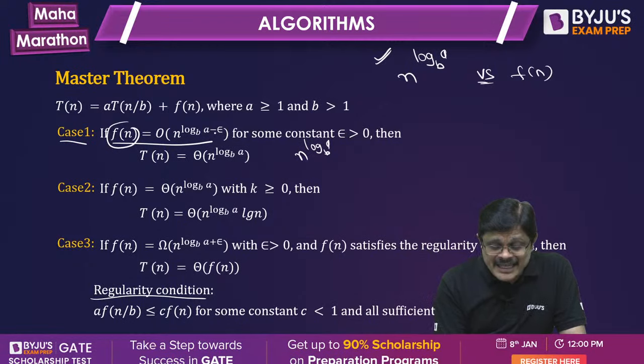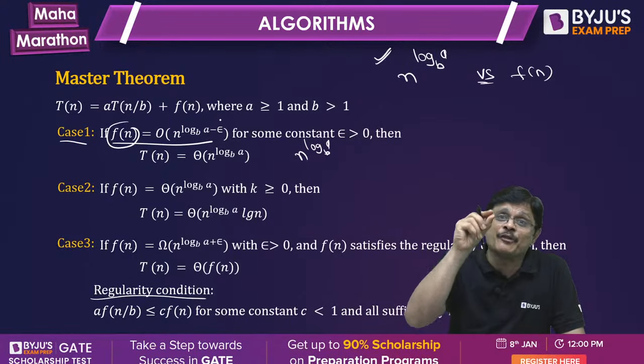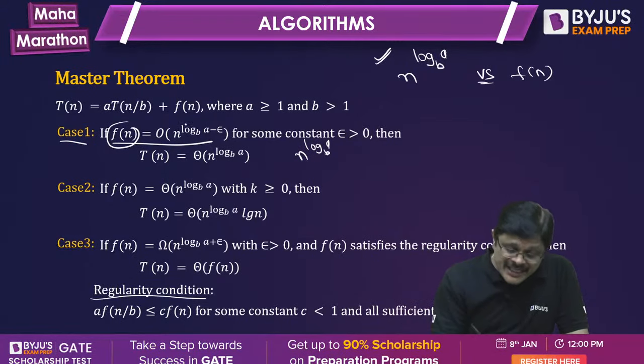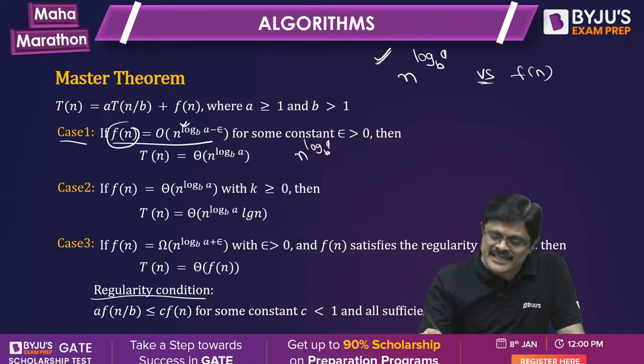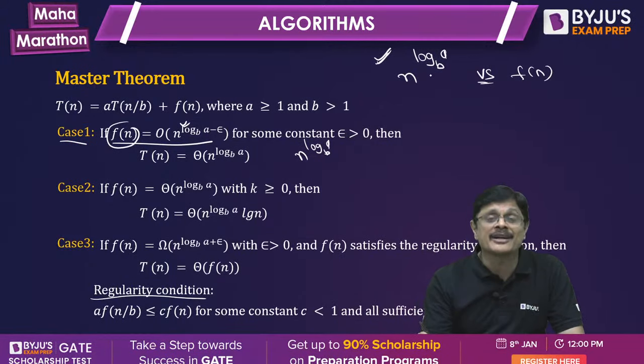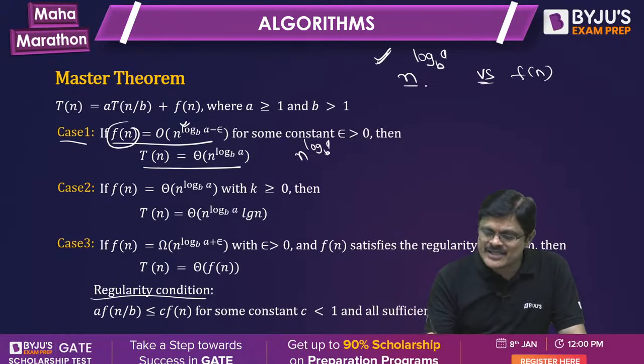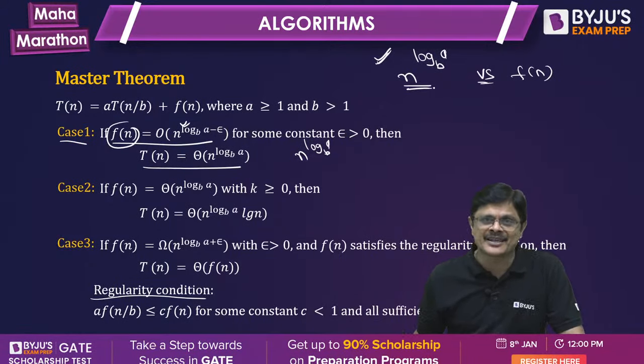Here he says n power log a to the base b minus epsilon. Even if you remove something, still this is dominating. In that case, T(n) is big theta of n power log a to the base b. That will be the answer.